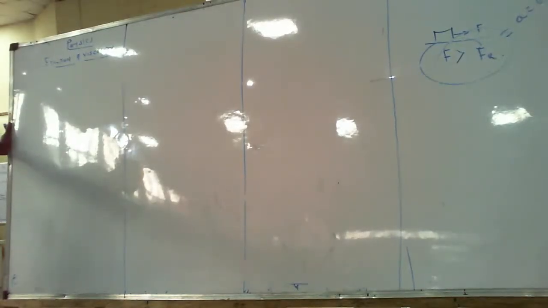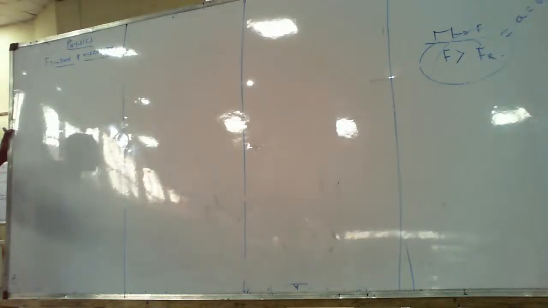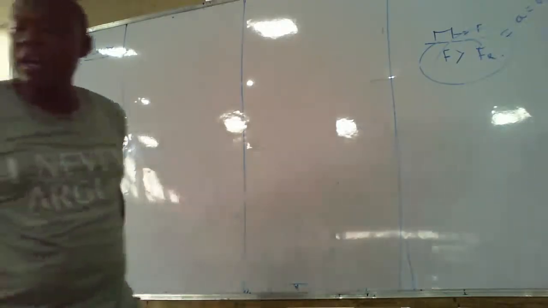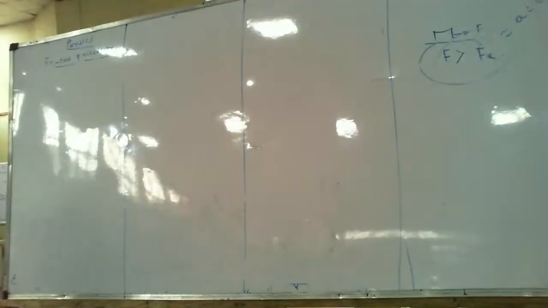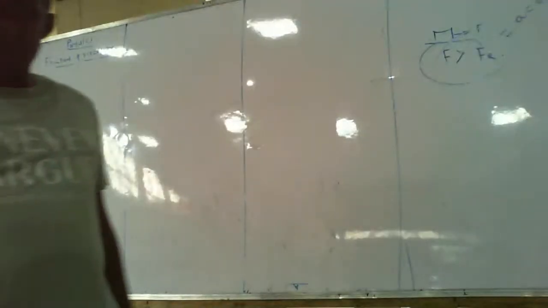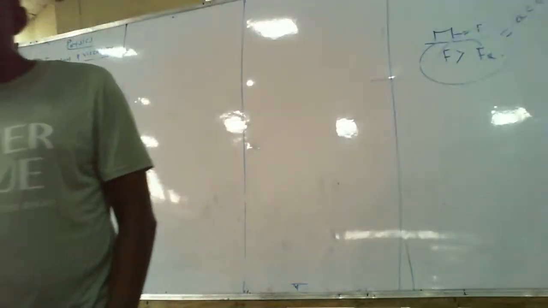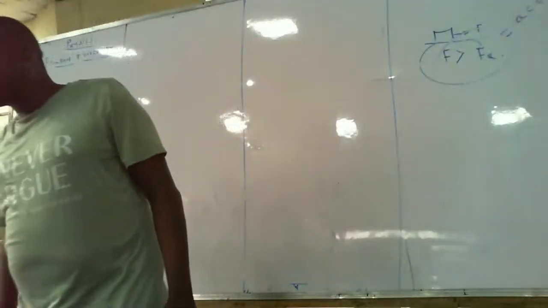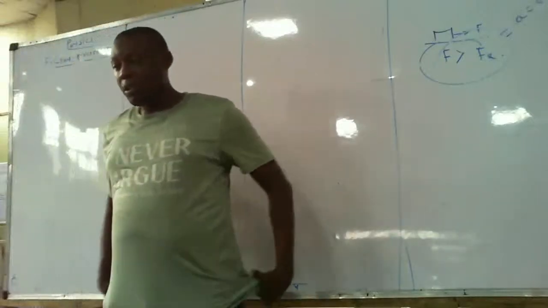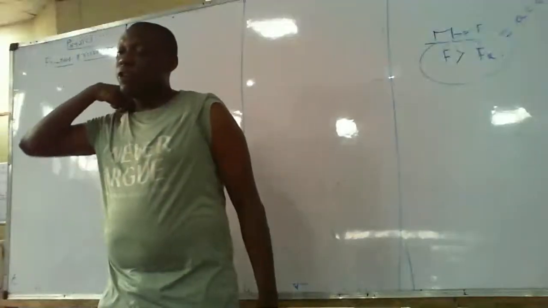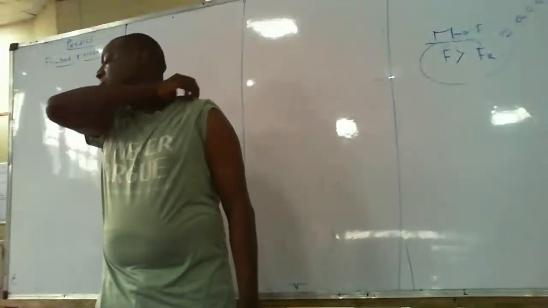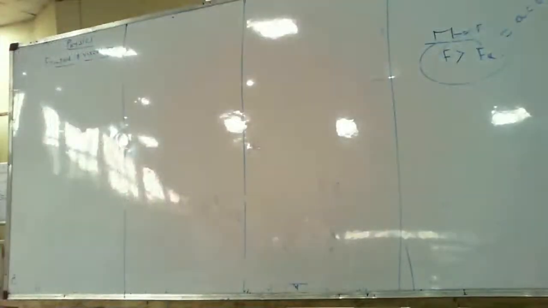Number 5. Friction is always parallel to the surface in contact. Number 6. Friction is directly proportional to the normal reaction.